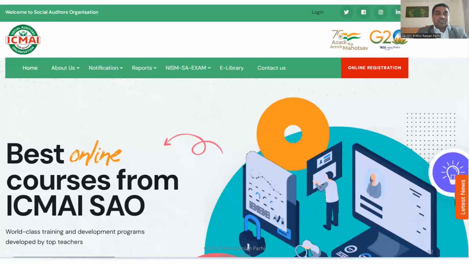Similarly, the Institute of Cost Accountants of India has also formed one more institution, the ICMAI Social Auditors Organization. You can visit that website as well, where you can also get information about how to become a social auditor.